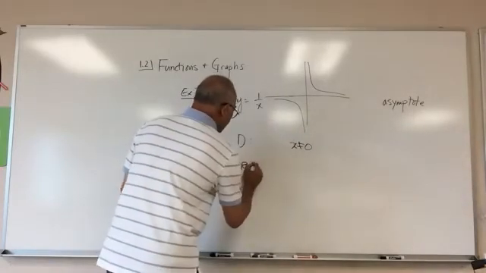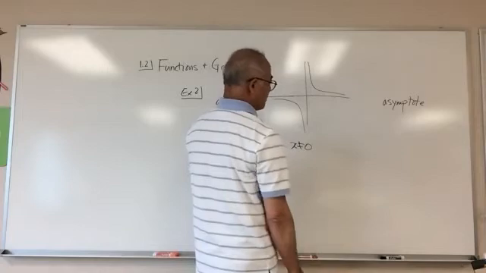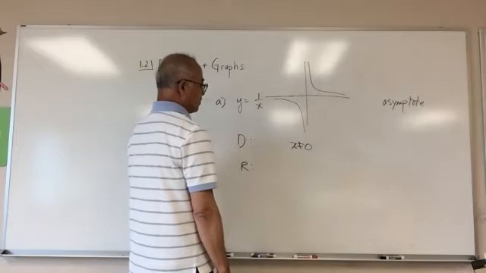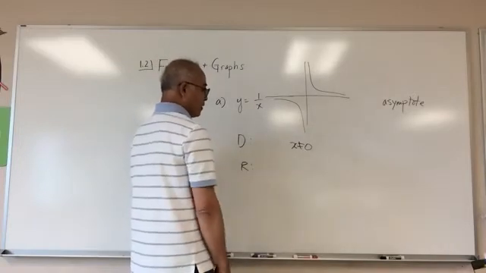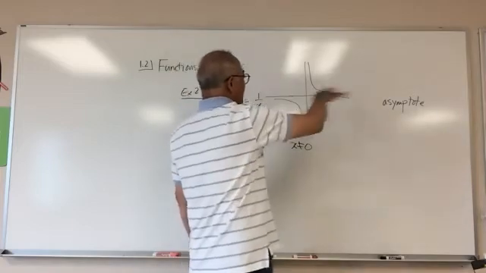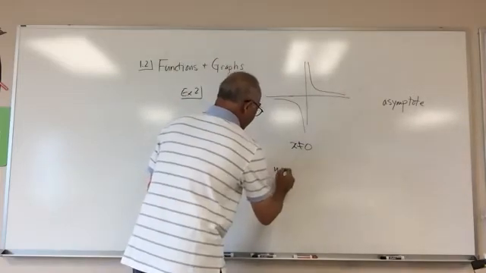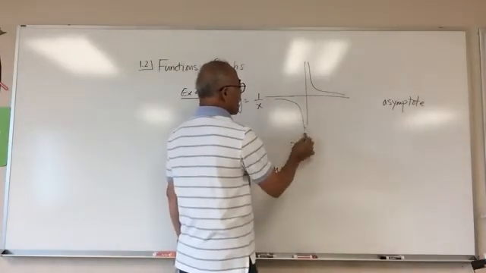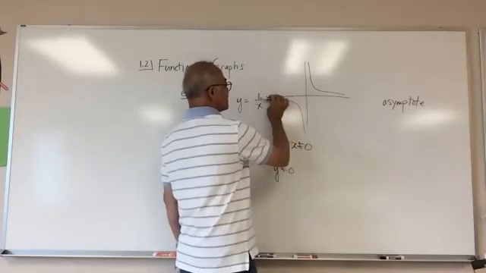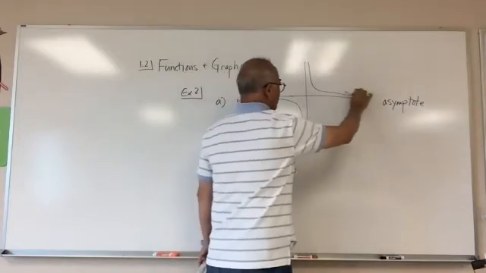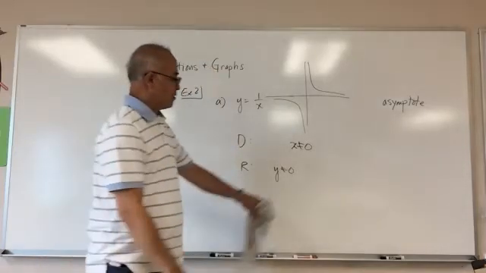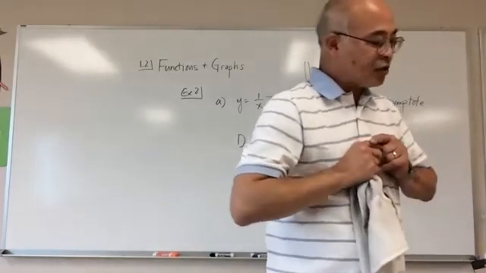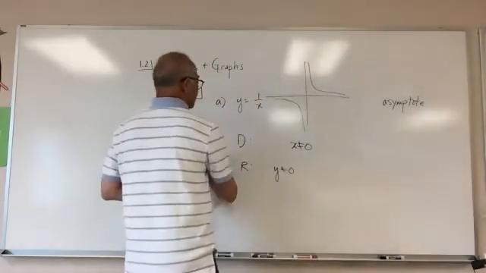What about the range? All possible y's here, right? So y can be everything except for what? 0. Y cannot be 0, right? Because it's a horizontal asymptote. You try to go to 0, but it never gets to 0, right? So everything but y equals 0. Everything but that is the domain. I mean the range, right? So that would be that.